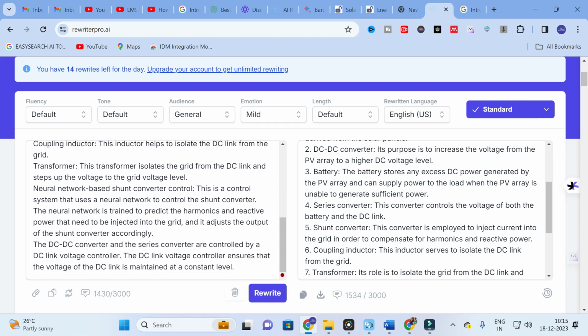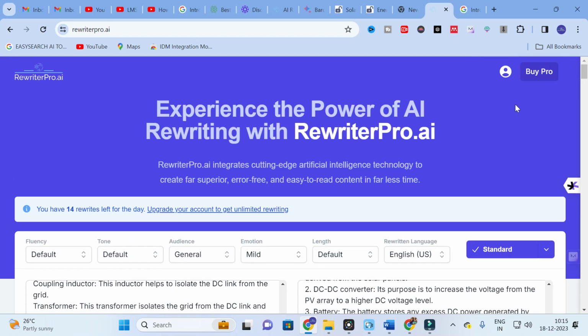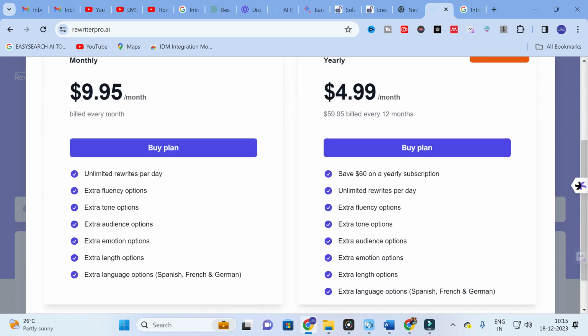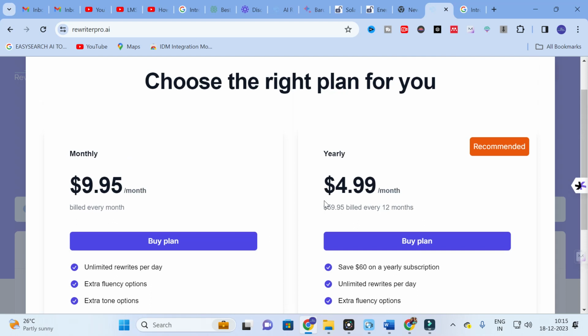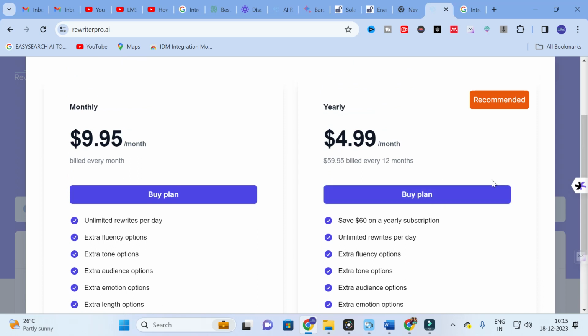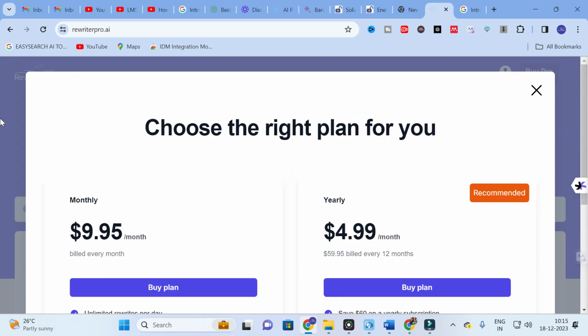If you need more, that is advanced, you have to go for the subscription option. Here is the subscription option of this particular Rewriter Pro. Here you can see monthly $9.95 per month. You will have unlimited rewrites per day, extra fluency options, tone options, audience options. Here you will avail all the things associated with Rewriter Pro. Next, you can see $4.99 per month, for 12 months, that is for a year. Here you can see $59.95. These are the options you will have. You will have a buy plan. So this is all about this Rewriter Pro.